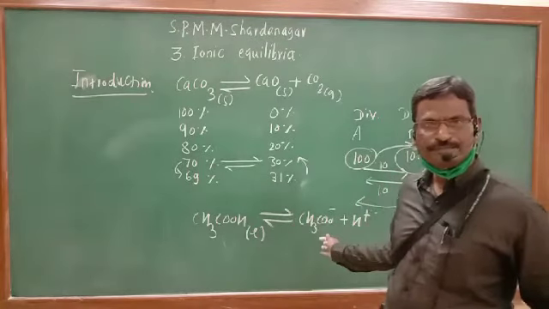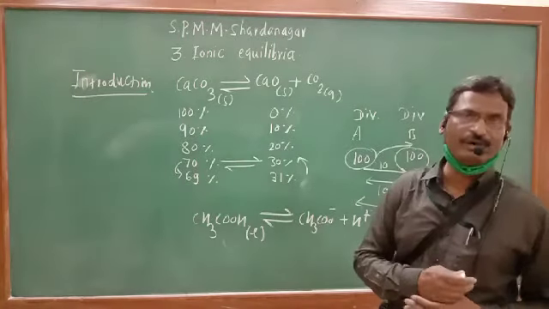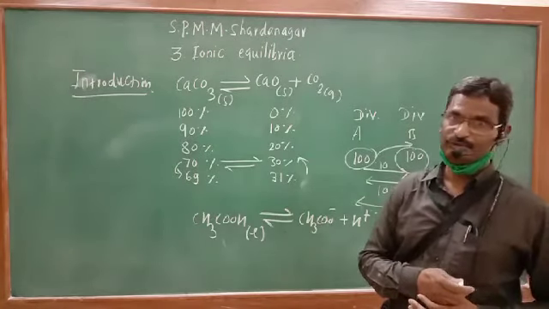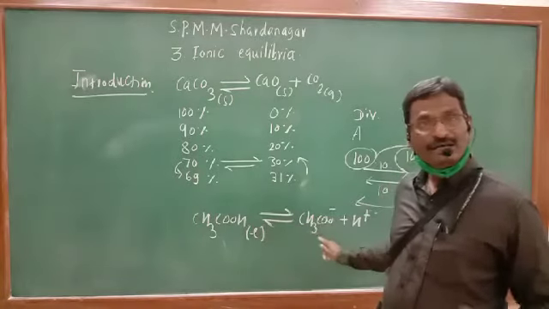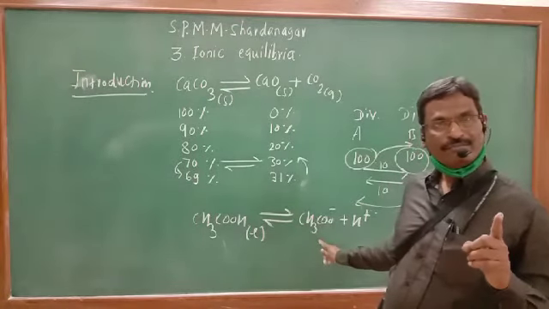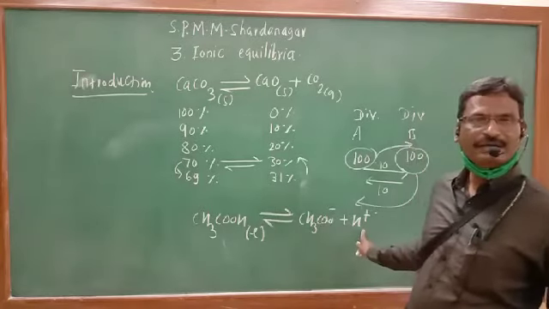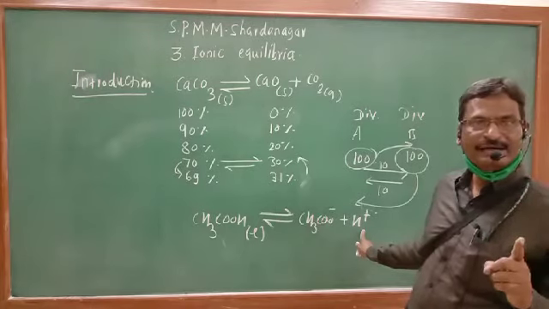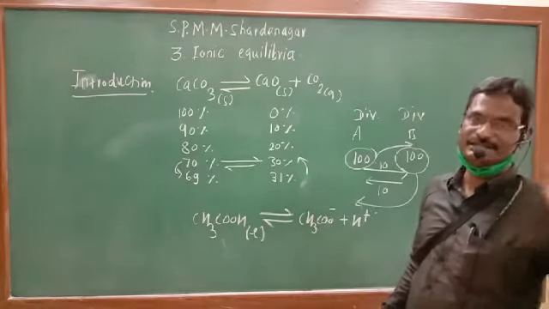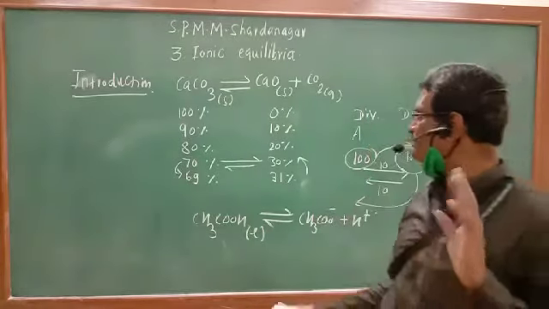For this also, we can calculate the equilibrium constant. See here, what is the word I have used? We can calculate the equilibrium constant. But since ions are present, we can take it as a dissociation constant. We can consider that as a dissociation constant.